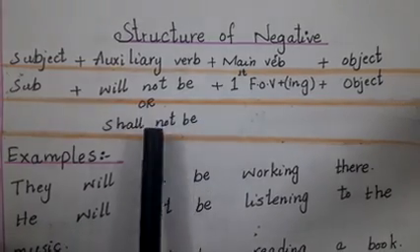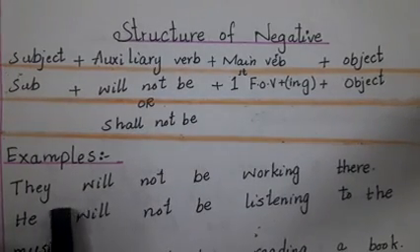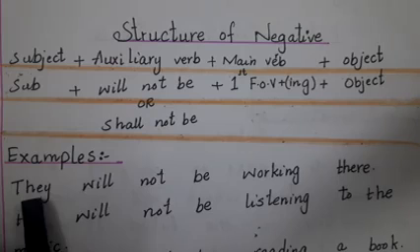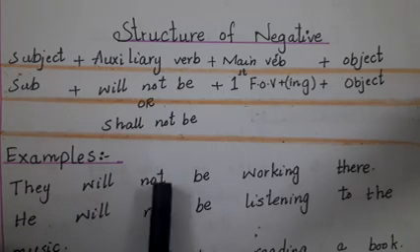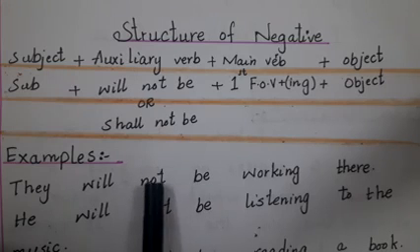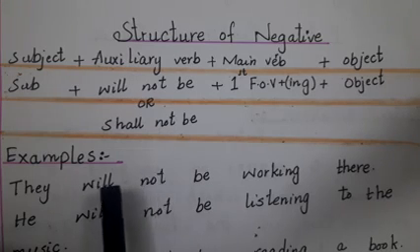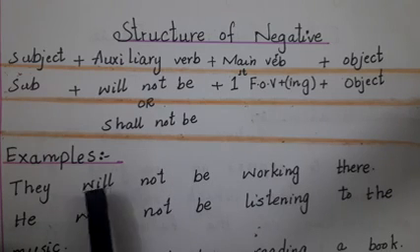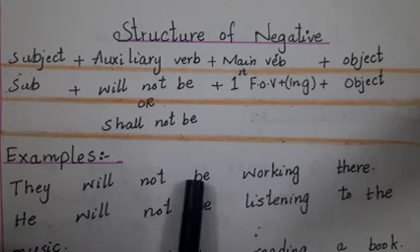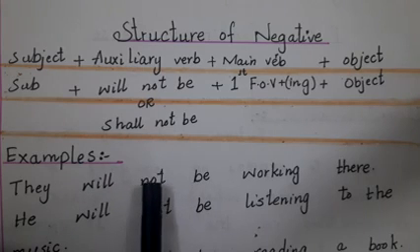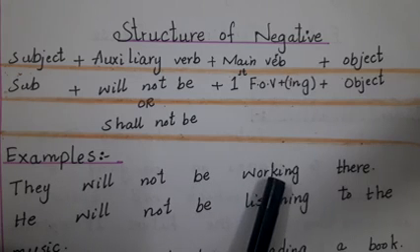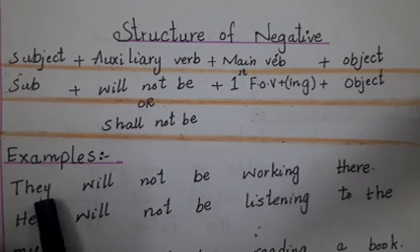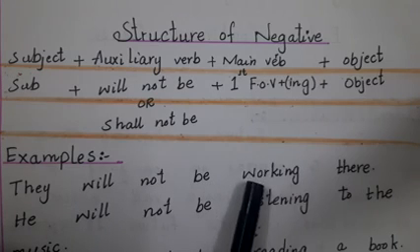So look at the examples. Number 1, they is the subject, and with they we use the helping verb will be. And students, here we will add not because this is a negative sentence, but not will be added between will and be. In the center of will and be we will add not. Subject, auxiliary verb, then main verb. They will not be working there.